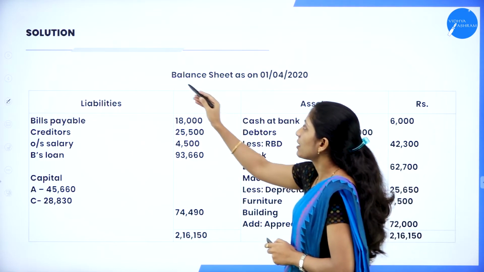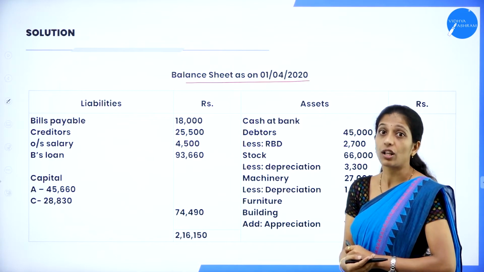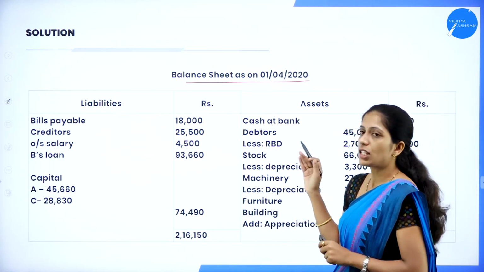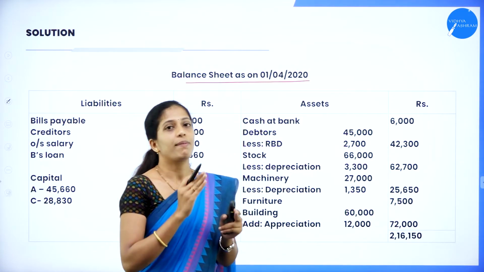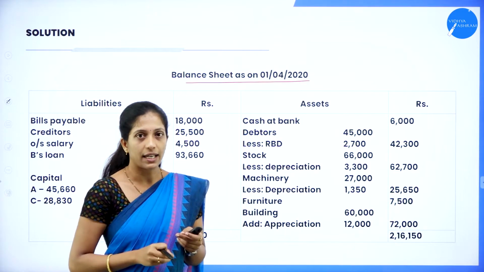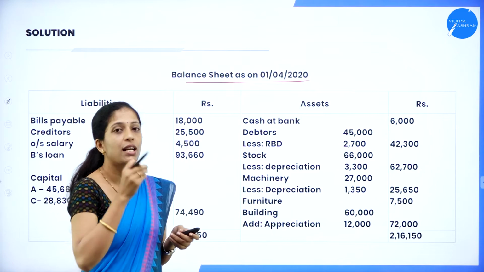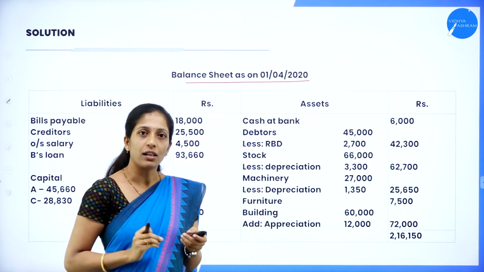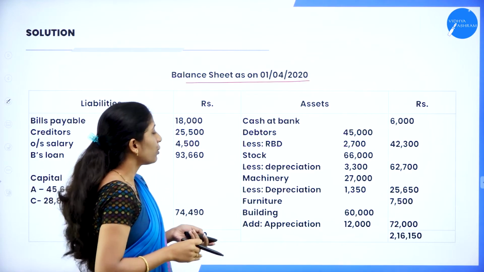Next, the balance sheet. Now we shall prepare the balance sheet as on 1/4/2020, the date of retirement, as usual. We used to prepare it in admission also, right? We will refer to our old balance sheet and record each and every item. In the same way here also, we have to refer to our old balance sheet and write each item one by one. If there is any adjustment, we have to make the adjustment. Now go through the balance sheet.